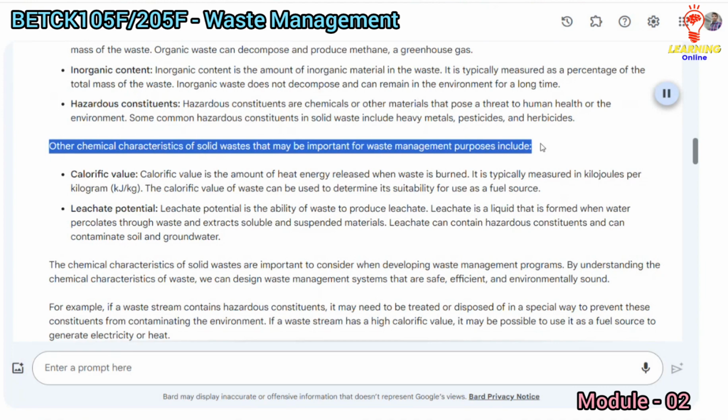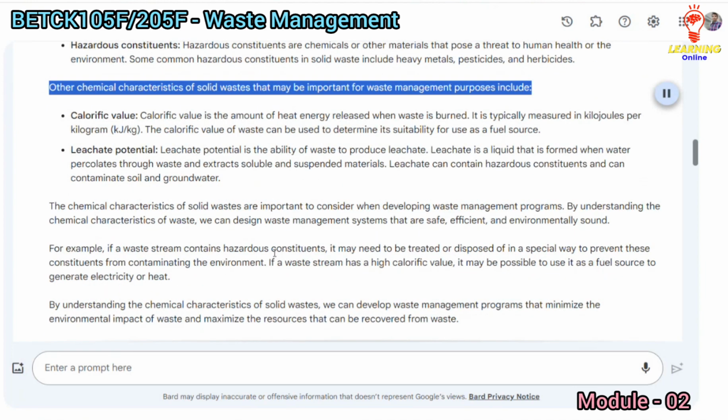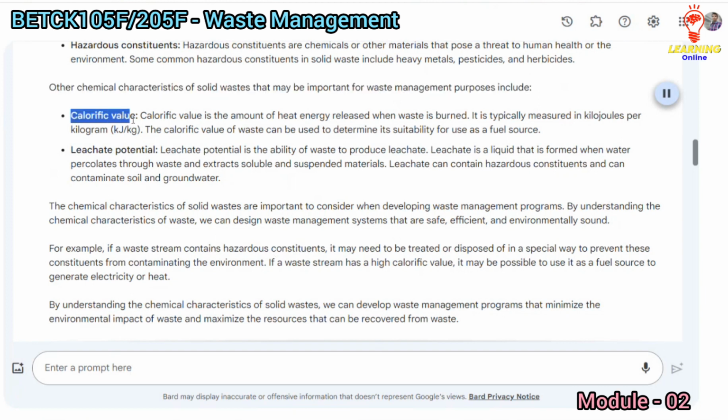Other chemical characteristics of solid wastes that may be important for waste management purposes include calorific value. Calorific value is the amount of heat energy released when waste is burned. It is typically measured in kilojoules per kilogram. The calorific value of waste can be used to determine its suitability for use as a fuel source.